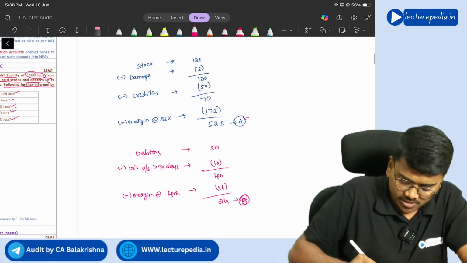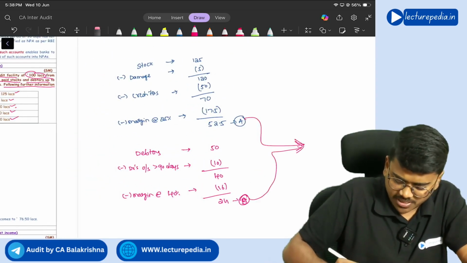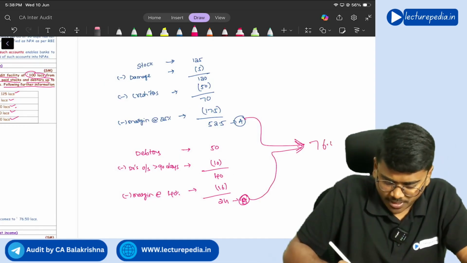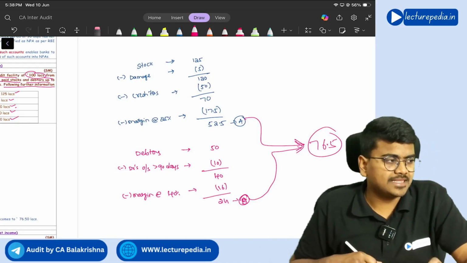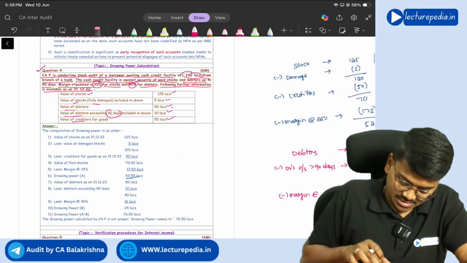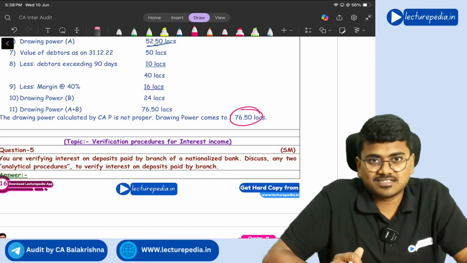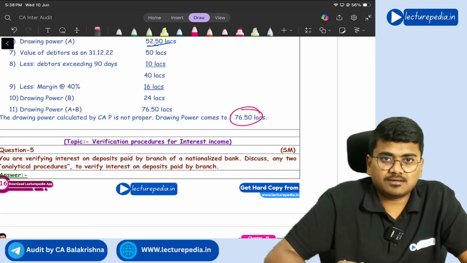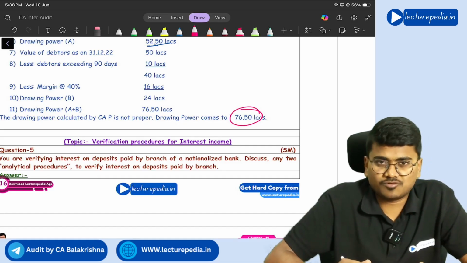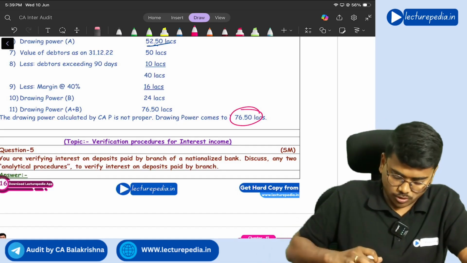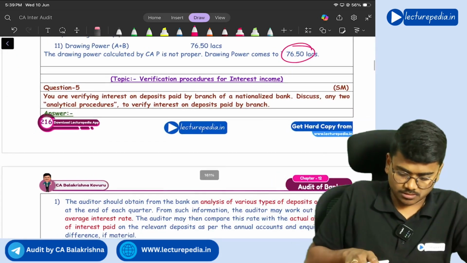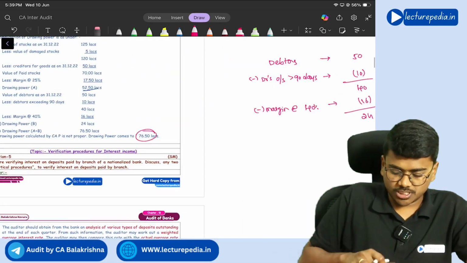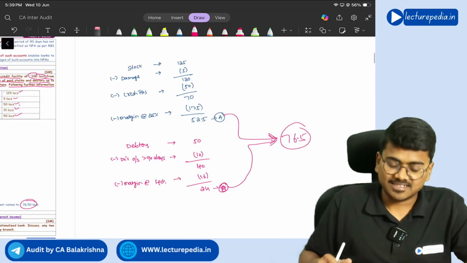Now drawing power will be A plus B. How much? 50, 70, 76.5 lakhs. So drawing power in the given situation is 76.5 lakhs. So this is how you need to calculate drawing power. In the examination, they have asked these type of questions a lot of times. In your book also, you will find these questions. Whenever you find a question related to drawing power, this is how you need to calculate. Got it? Yes, sir.